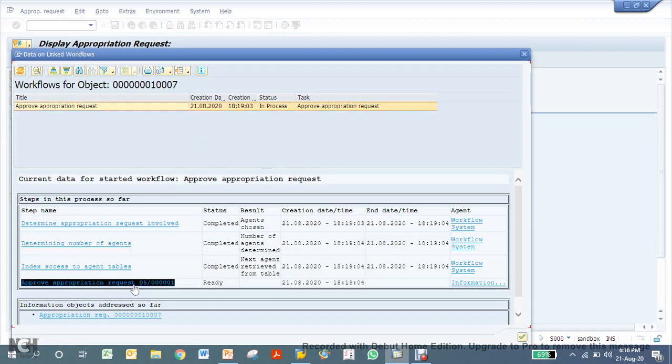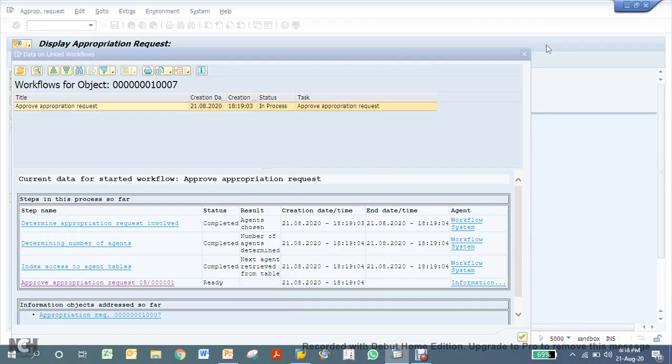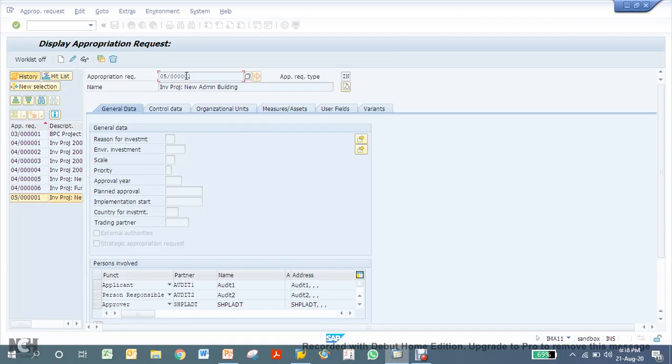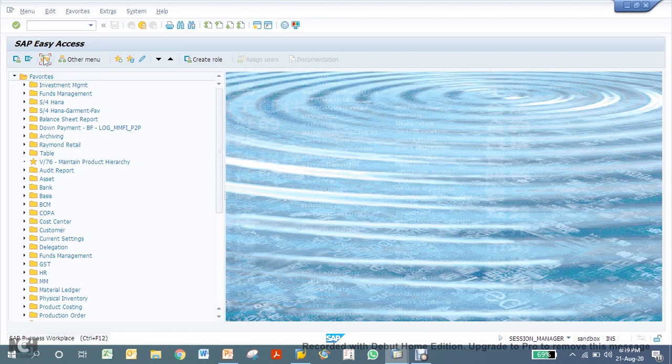See, approve appropriation request, and this will go to your inbox in SAP. So now let's go to inbox. We know SWBP is the transaction, or you can click from here.